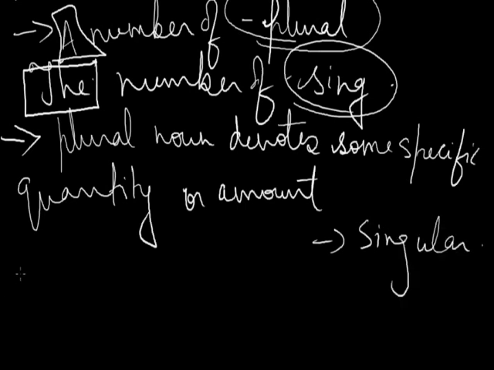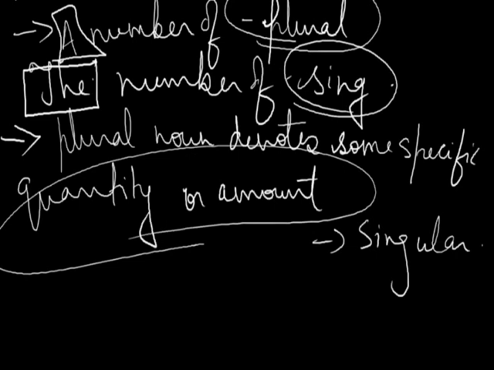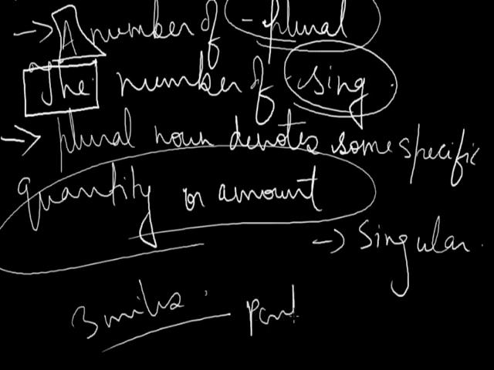For example, the formation of paragraph is very important. The formation of paragraph, here it is denoting a specific quantity. For example, the second example, three parts of the business is left for me to do. Is is again singular, and here we are talking about three parts of the business. Here we are talking about a specific quantity, or you can say amount. For example, three miles, parts of business, paragraph, etc.